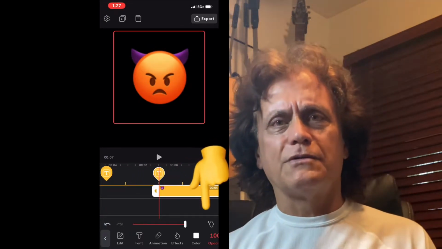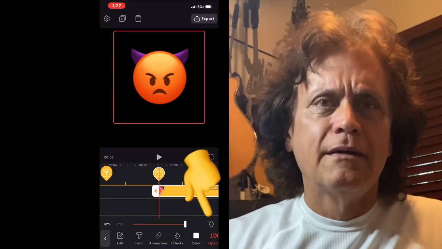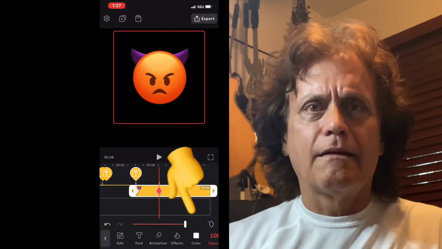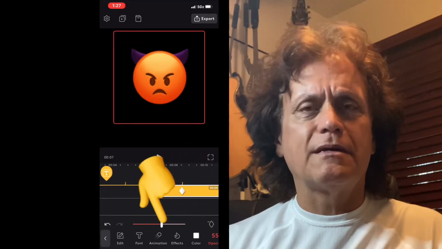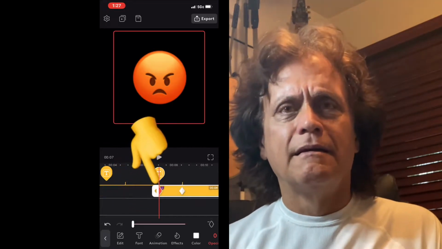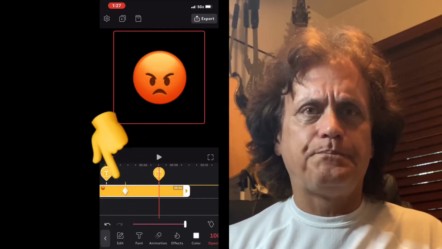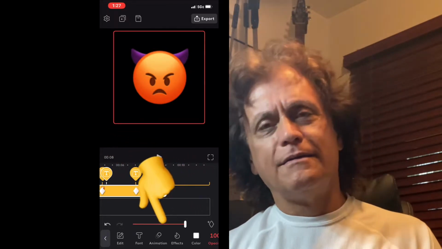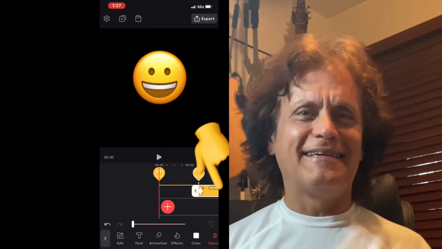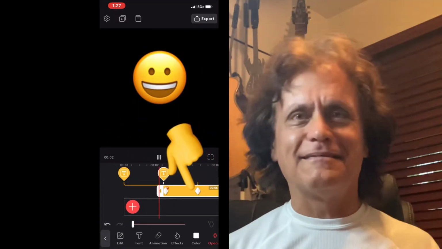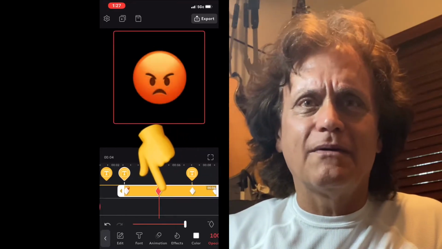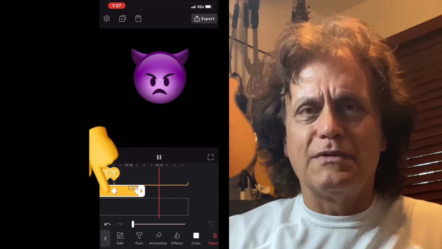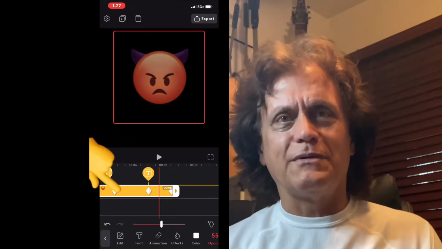Now we're going to transition out and into the third one. So this is the third one, the devil. We'll start him at 0 opacity and transition him to 100, and this is fading out of the second one, 100% down to 0. So this takes some time. You've got to learn it too, really get the concepts down. But you see how it changes opacity as it scrolls through the different things. And now we get some pretty cool transitions too.